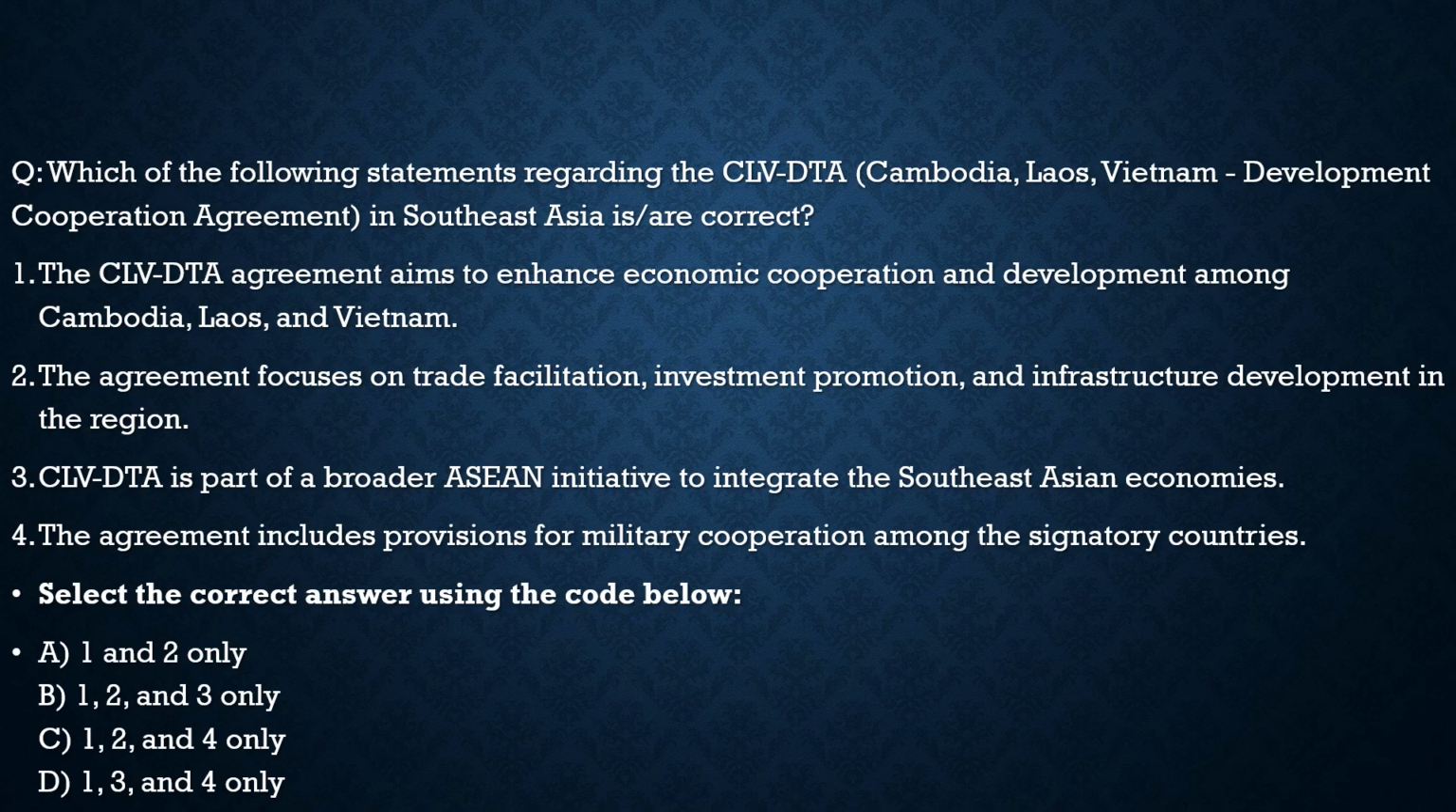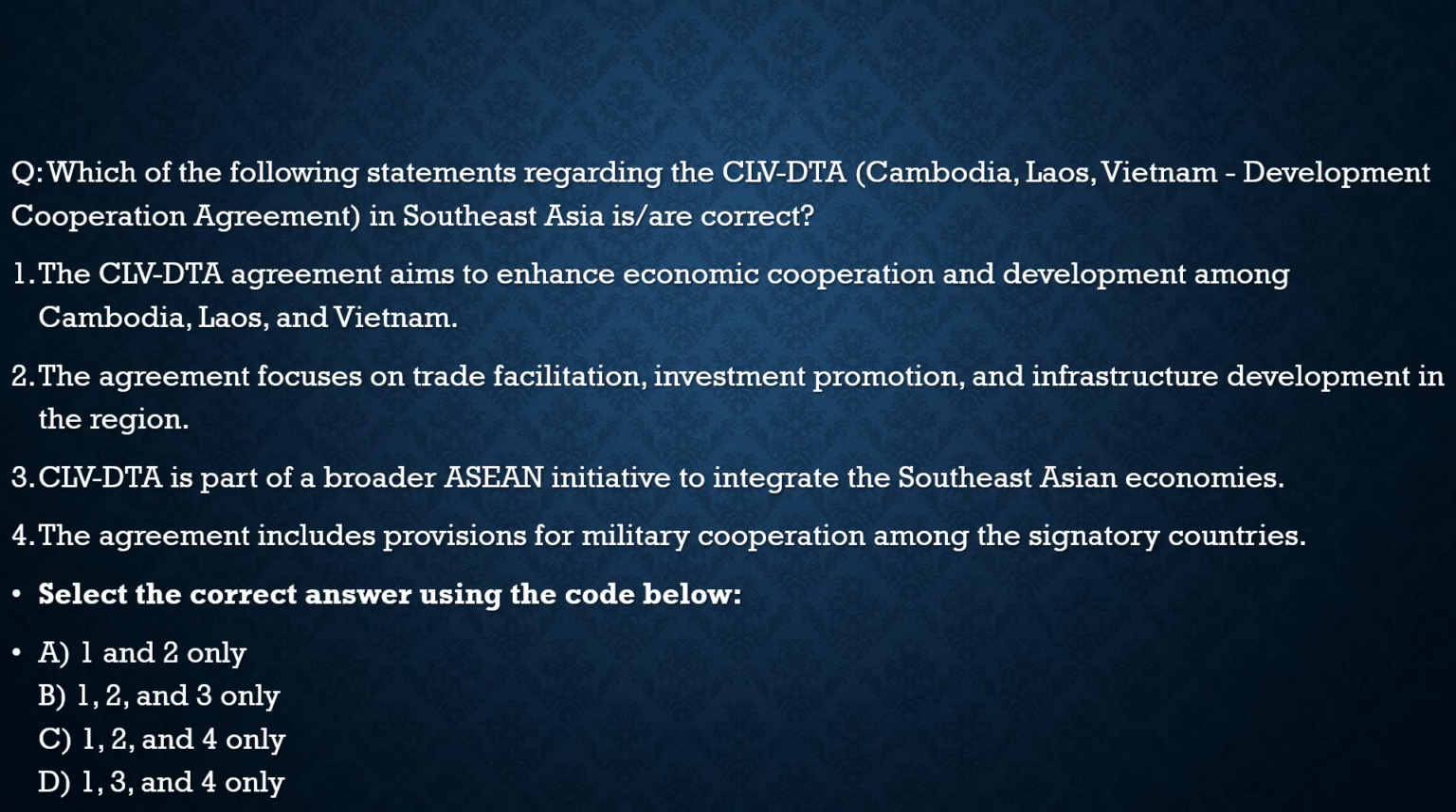Statement 2, the agreement focuses on trade facilitation, investment promotion, and infrastructural development in the region. 100% correct. Statement 3, CLV-DTA is part of a broader ASEAN initiative to integrate the South Asian economies. 100% correct. Statement 4, the agreement includes provisions for military cooperation among the signatory countries. No, there are no provisions for military cooperation. So statement 4 is incorrect. So with respect to this question, the correct statements are statement 1, statement 2, and statement 3. And from the code given below, the correct code is option B.